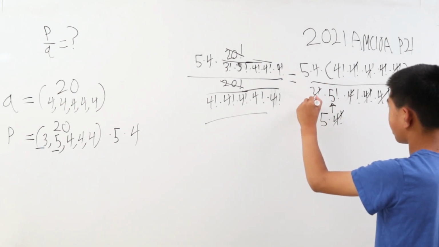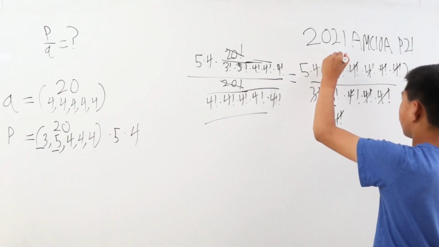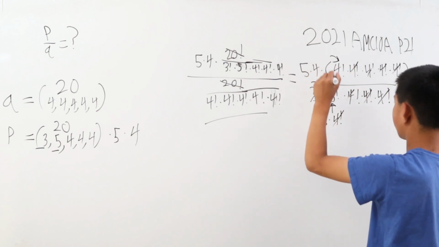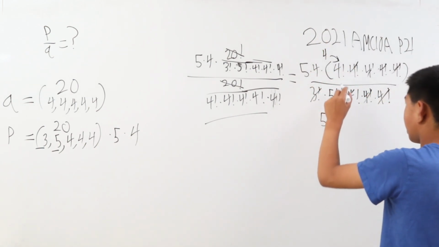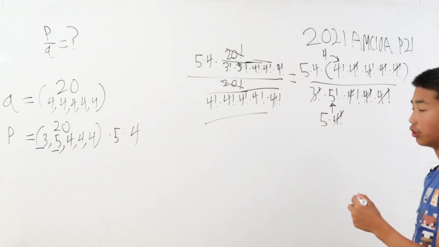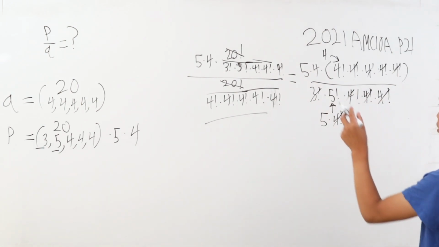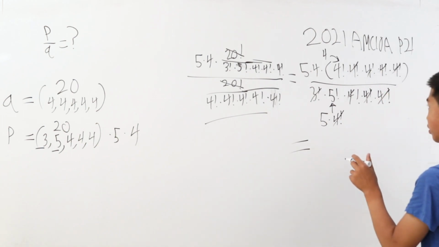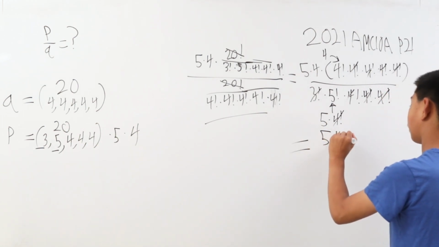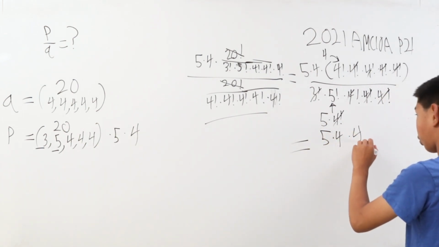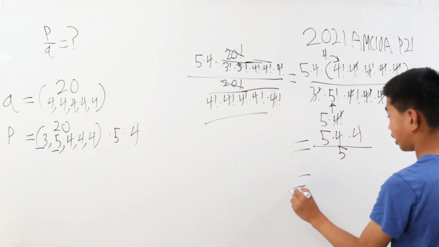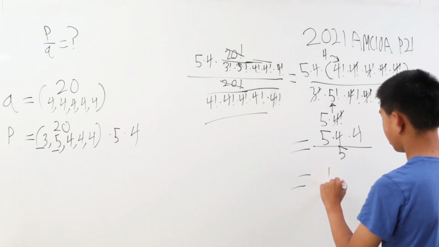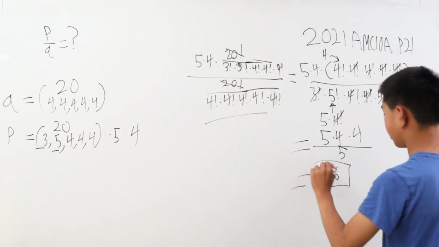And now the 3 factorial cancels, and the last 4 factorial becomes a 4, since 4 factorial has a 3 factorial in it. Anyways, you'll end up with this final equation, which is 5 times 4 times 4 divided by 5, which will give us our answer, which is 16. So we have done this problem.